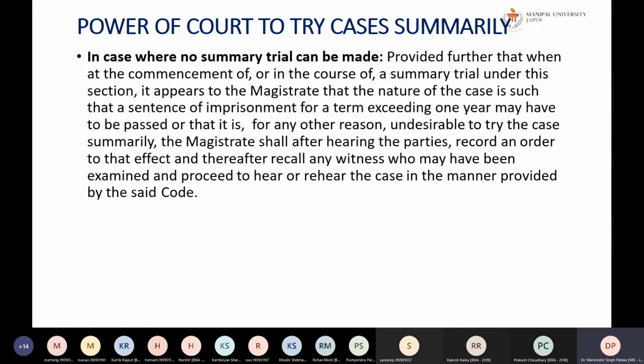So in a case where summary trials cannot be made, provided further that when at the commencement of or in the course of a summary trial under this section, it appears to the magistrate that the nature of the case is such that a sentence of imprisonment for a term exceeding 1 year may have to be passed, or that it is for any other reason undesirable to try the case summarily, the magistrate shall, after hearing the parties, record an order to that effect and thereafter recall any witness who may have been examined and proceed to hear or rehear the case in the manner provided.